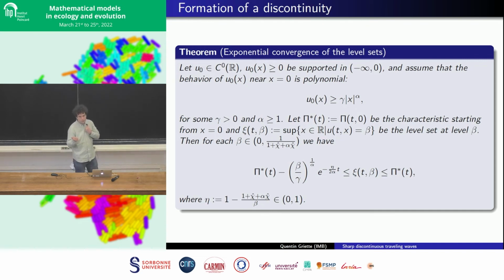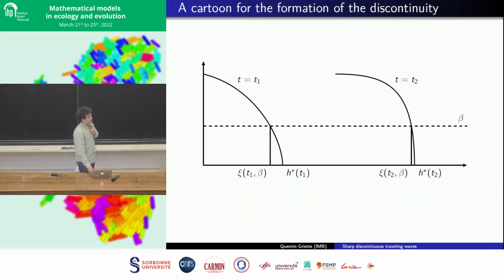Okay, and the idea is that there are two competing dynamics at the edge of the propagation, which are, on the one side, the spatial dynamics, so the characteristics are diverging from the edge of the front at some speed, and on the other hand, there is the growth of the population, which looks like an exponential. Okay, and the two can be measured actually.